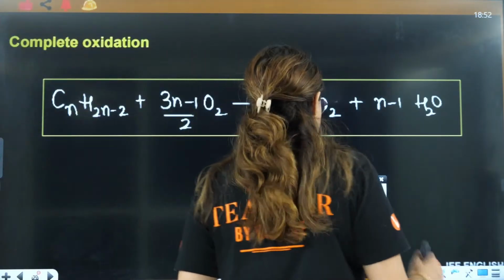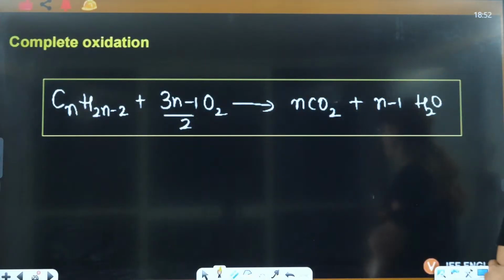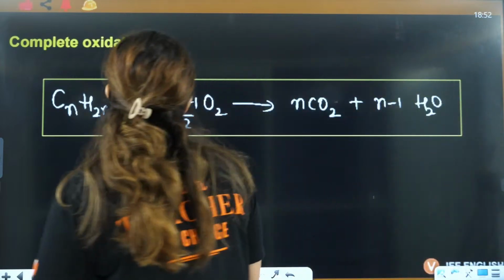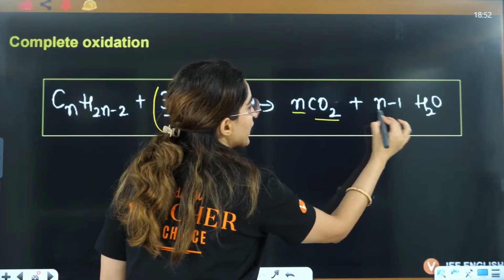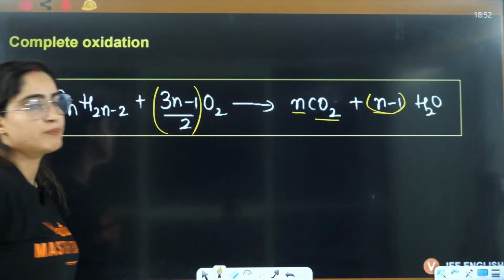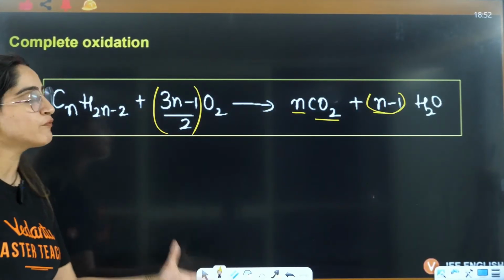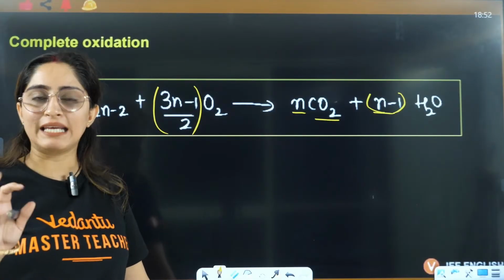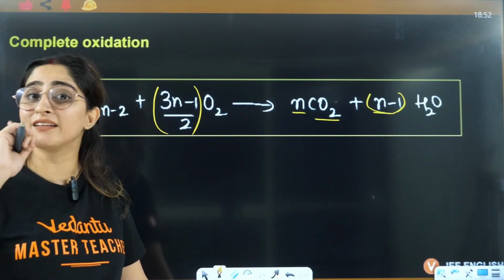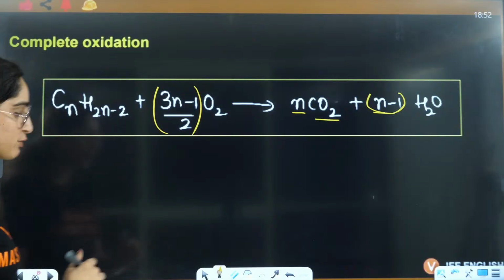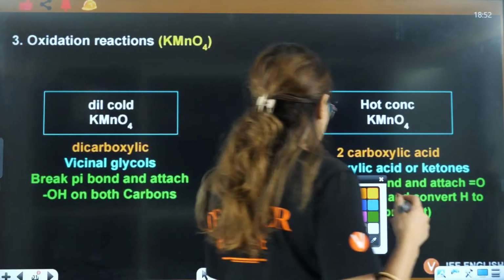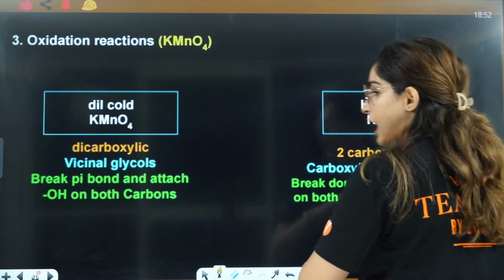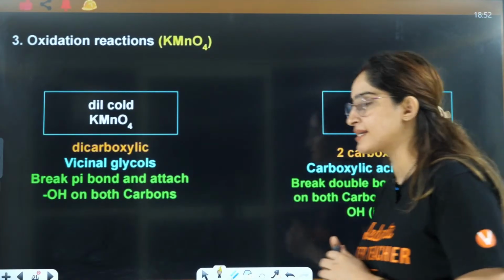This is the third time I'm taking out this particular reaction, where CnH2n-2 plus (3n minus 1)/2 O2 gives n of CO2 and (n minus 1) of H2O. Similarly, we have a reaction of alkane and alkene as well, that I did in the first lecture of hydrocarbons. Now let's talk about KMnO4 and ozonolysis, how these things take place.